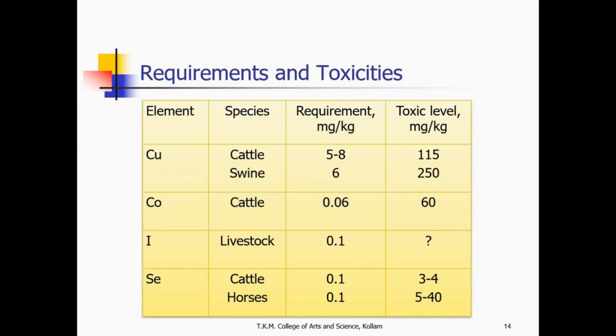We can see the requirement and toxicities. Take the example of copper. In cattle, the requirement is 5 to 8 milligram per kilogram body weight, but toxicity is often observed when its level reaches 115 milligram per kilogram.